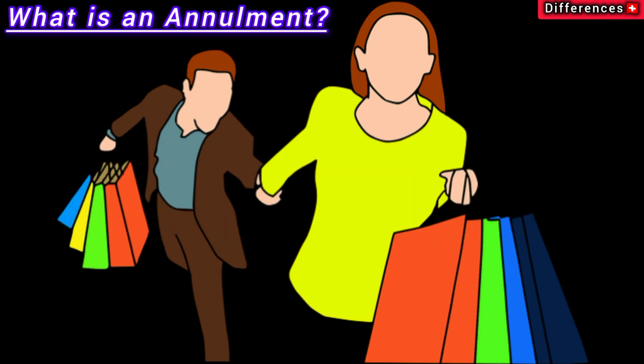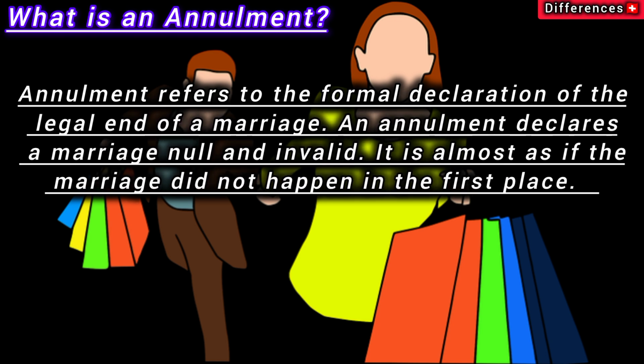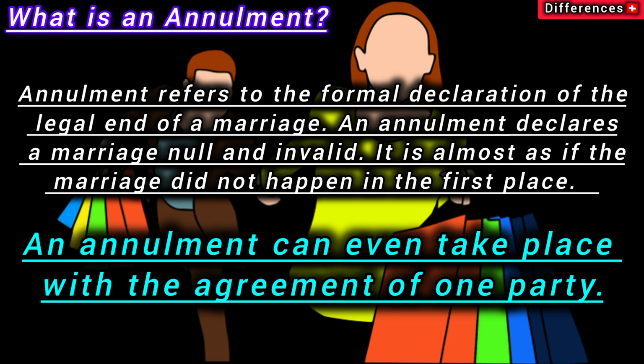What is an annulment? Annulment refers to the formal declaration of the legal end of a marriage. An annulment declares a marriage null and invalid. It is almost as if the marriage did not happen in the first place. An annulment can even take place with the agreement of one party.